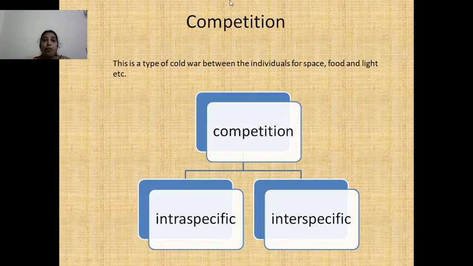And if you come to competition, the organisms compete with each other either for food or for space or for light. And this competition includes either intraspecific competition or interspecific competition. In intraspecific competition, the individuals of the same species compete with each other. You may take the example of small plants growing under the shade of a large tree.